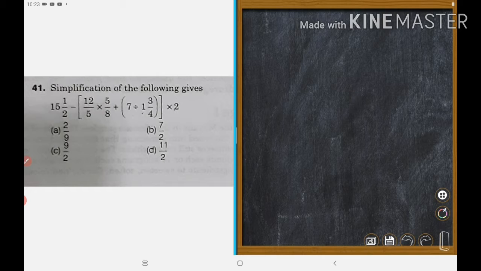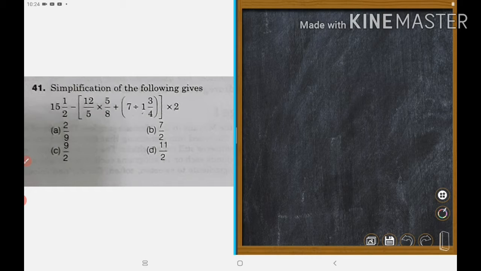Today we shall do some Jawaharlal Navodaya Vidyalaya entrance exam sums. Right? The first sum is, come here. Simplification of the following.